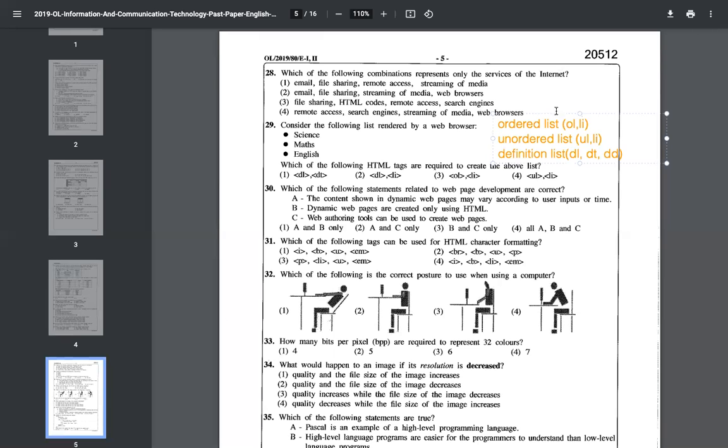Ordered list, OL, LI, ordered list and list item. Unordered list, UL, LI, unordered list and list items. And then definition list, DL is definition list, DD definition description, and DT is definition term.